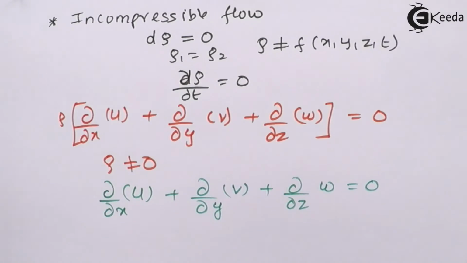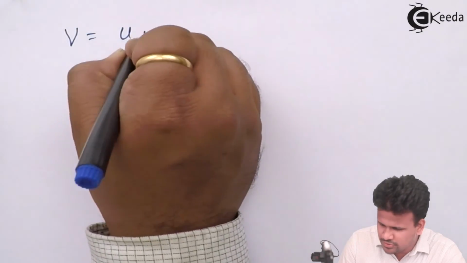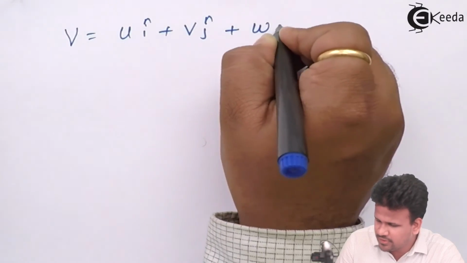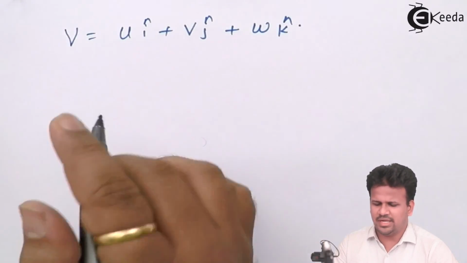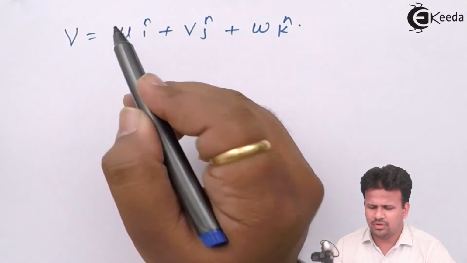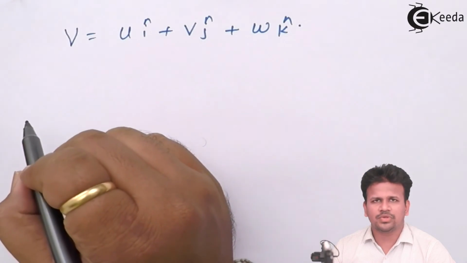But over here, we'll apply a few concepts of mathematics. Here we'll apply the concept of vectors which we have studied in applied mathematics. We know that V, that is capital V, is equal to u i cap plus v j cap plus w k cap, that is, the total velocity is the vector sum of u i cap plus v j cap plus w k cap.